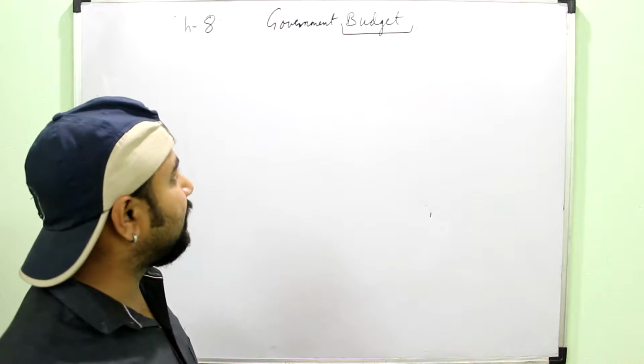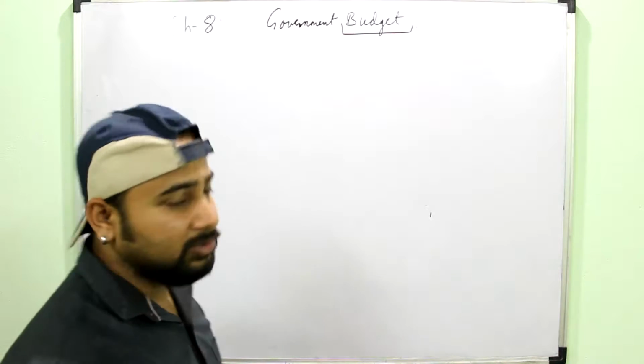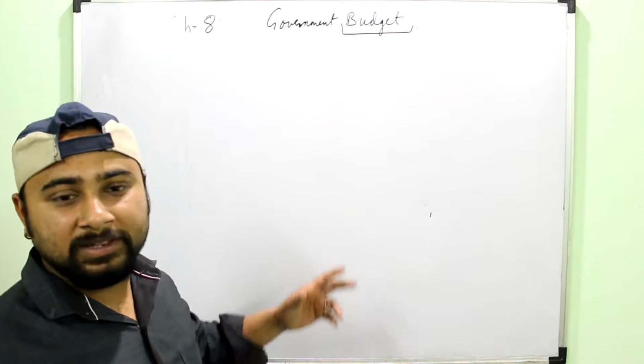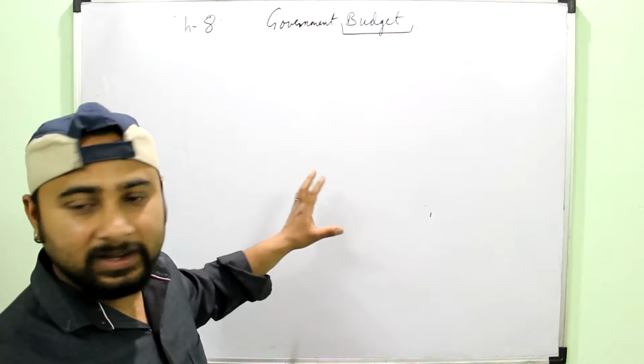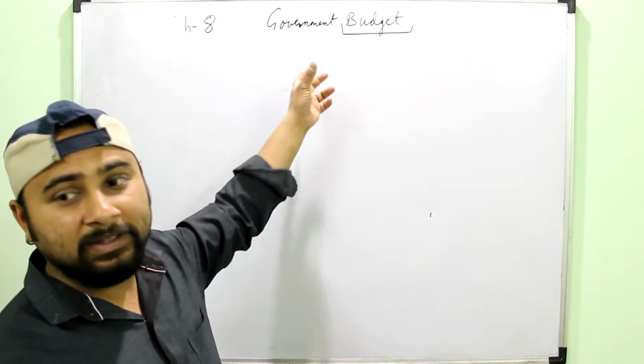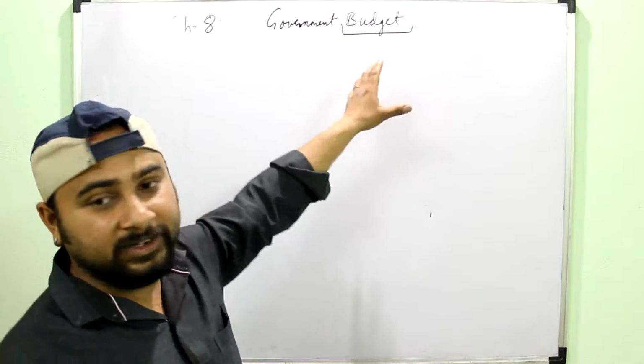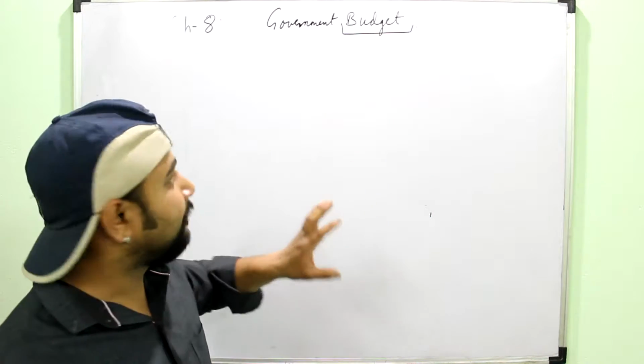For example, you tell your parents that you want to buy a mobile phone, or that they should give you a mobile phone. But sometimes they might say that the budget is not allowing, right? We have also done this in consumer equilibrium, the budget constraint. So it is actually related to income and expenditures.